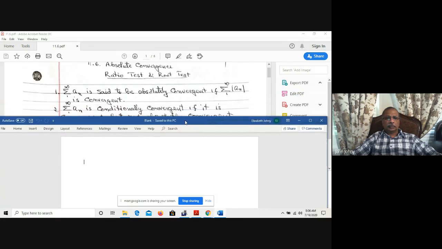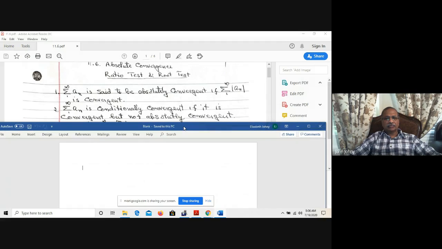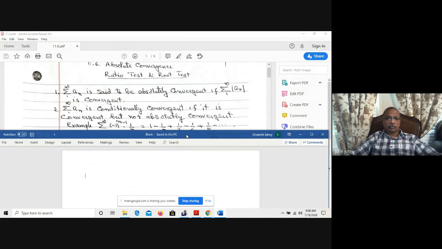So, result number 2: sigma n varies from 1 to infinity of an is conditionally convergent if it is convergent but not absolutely convergent. See, it is convergent because, if it is an alternating series, then we have seen the method of testing the convergence of an alternating series. And it is convergent but not absolutely convergent.